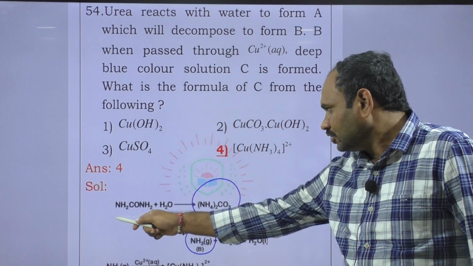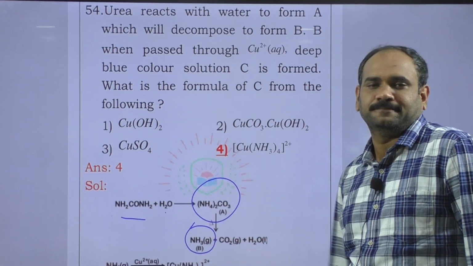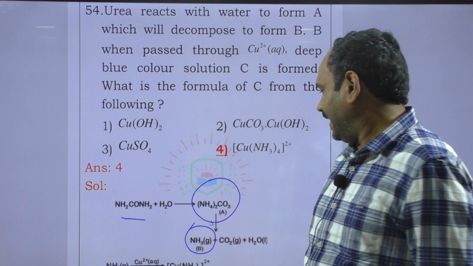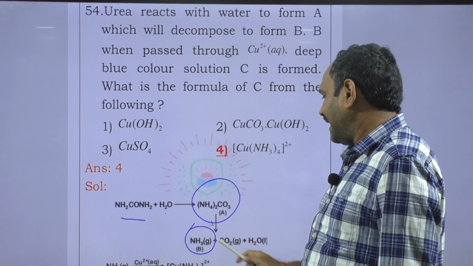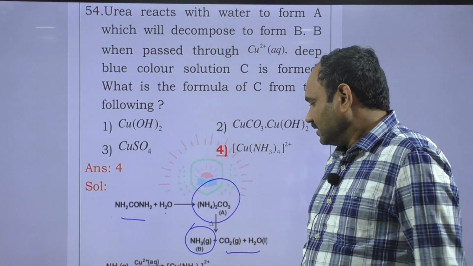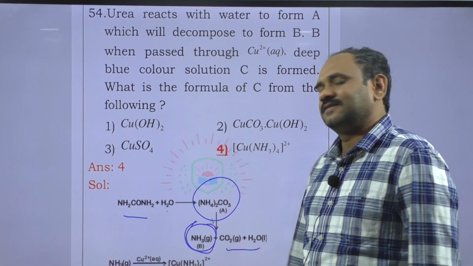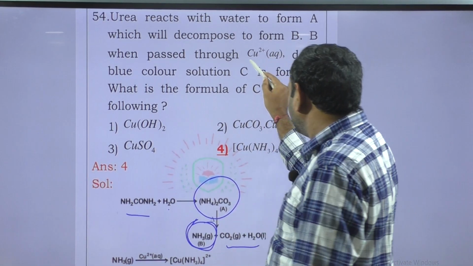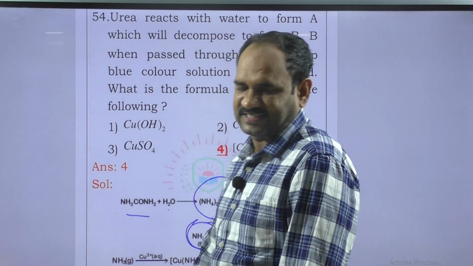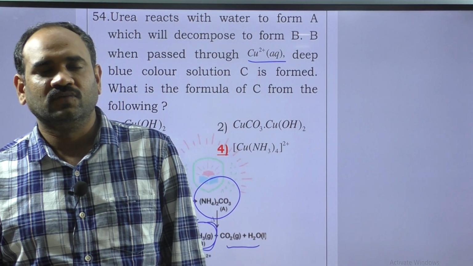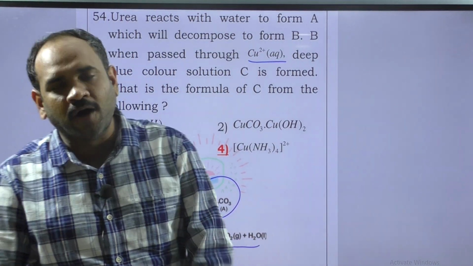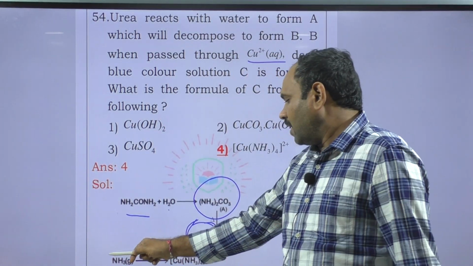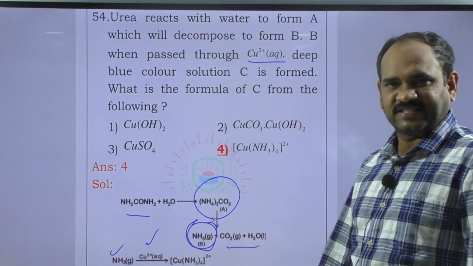Finally, when urea is dissolved in water, we get ammonia, carbon dioxide and water. This ammonia gas is passed through aqueous solution of Cu2 plus. There is a complex formed between ammonia and Cu2 plus.